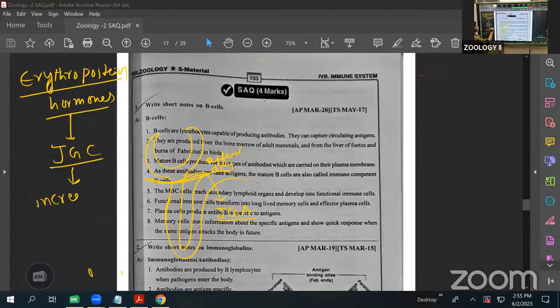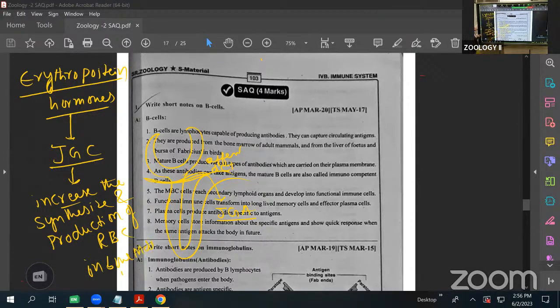It increases the synthesis and production of RBC in bone marrow. Here, this one is about the erythropoietin hormone. With this, we complete the class.